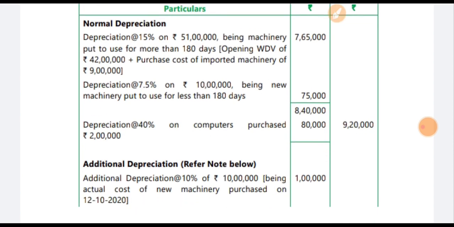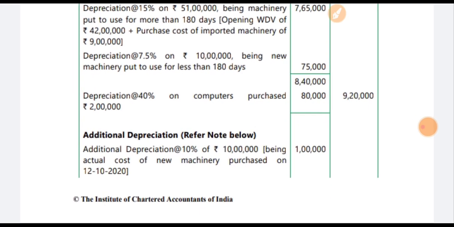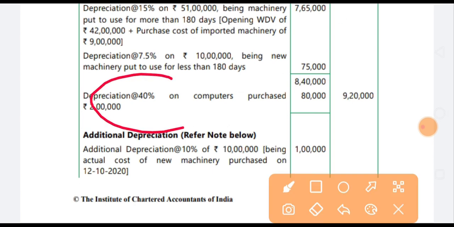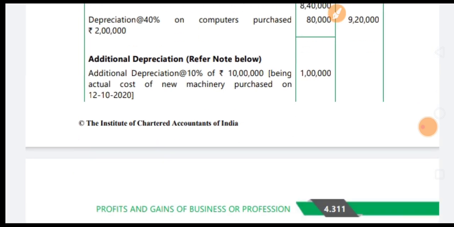Simple. For assets used less than 180 days, we calculate 50% of the depreciation rate. The 40% on the computer purchase is because the rates are already given according to the nature of the asset, extracted from the depreciation rate table. This is the provision. So I calculated 40% of 2 lakhs, 80,000, and the total is 9 lakh 20,000.